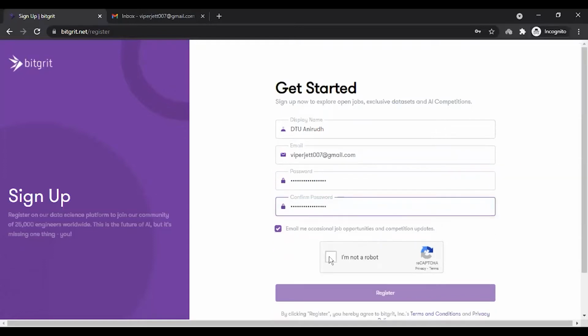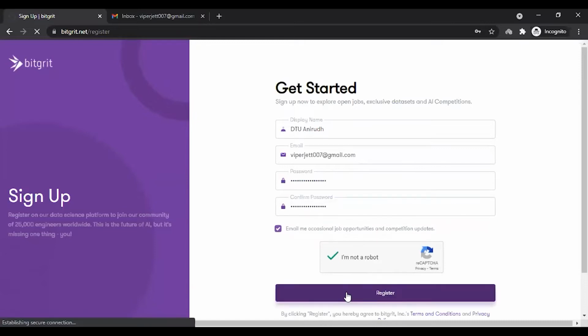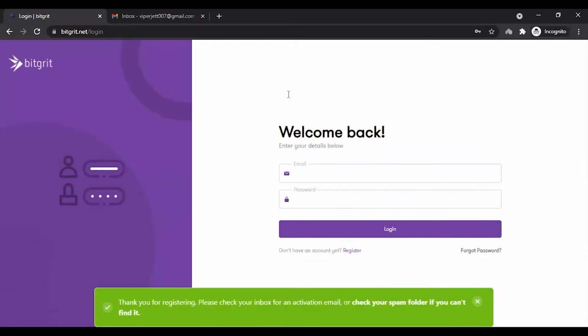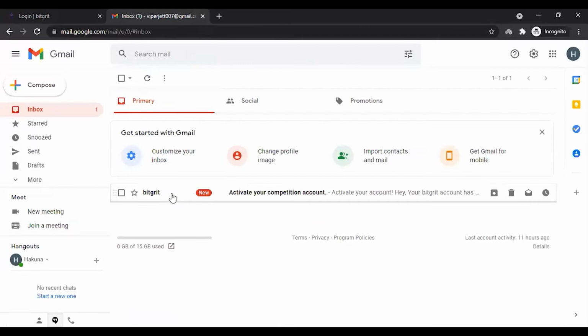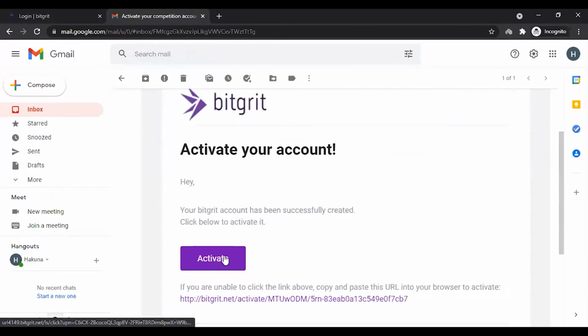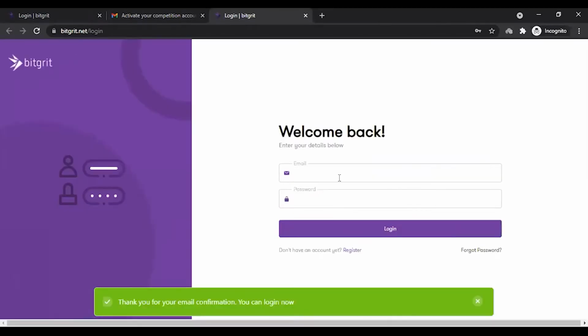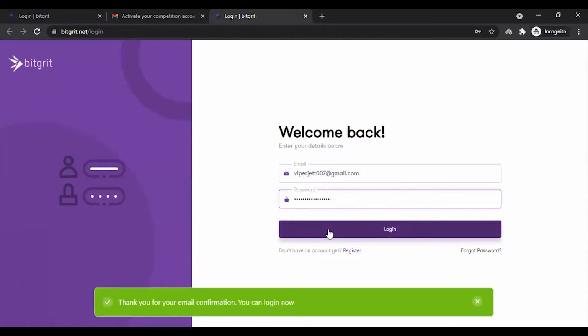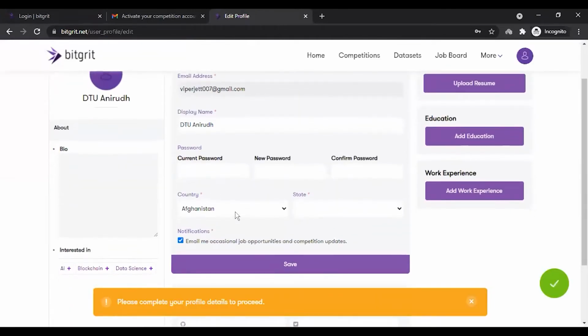So once you have done this registration procedure, you have to click on register. It basically tells you that you have received an email in your inbox. You'll receive a mail such as this to activate your account for the site, and once you click activate, it will redirect you to a link. Once you have entered into your account, the next step, as I mentioned, would be selecting your country and your state. And once you have done that, you have to click on save specifically so that your records are updated.